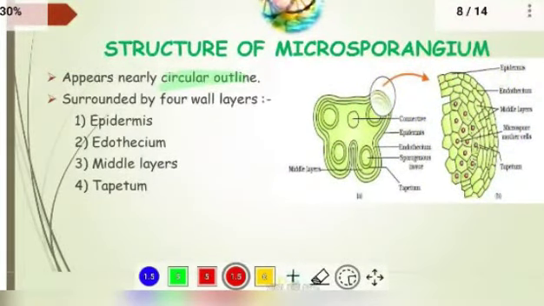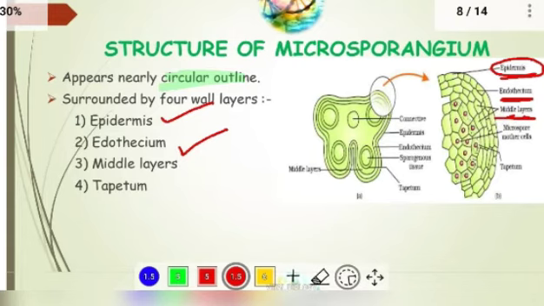The first layer is epidermis, the outermost layer, and the second layer is endothecium. Here you can see endothecium. The third layer is the middle layer, and the innermost layer is tapetum. You can observe here these cells are tapetum.